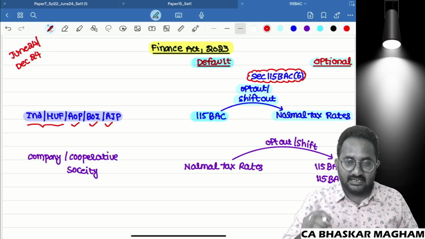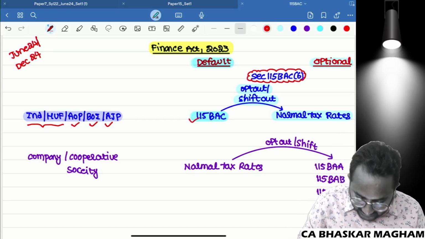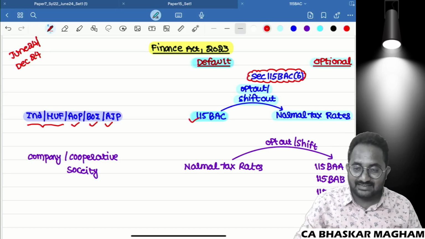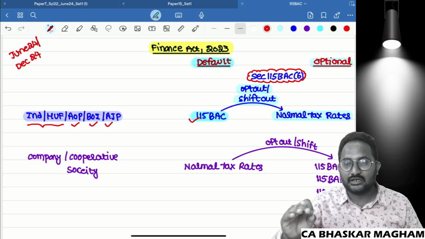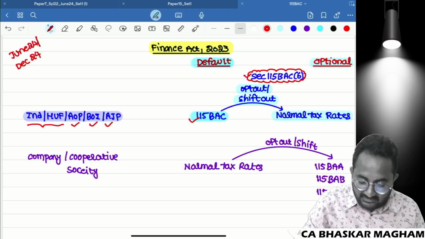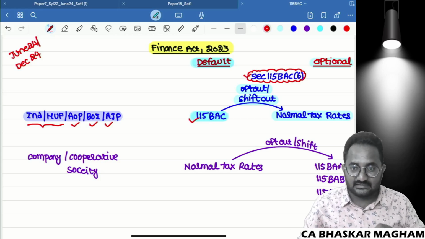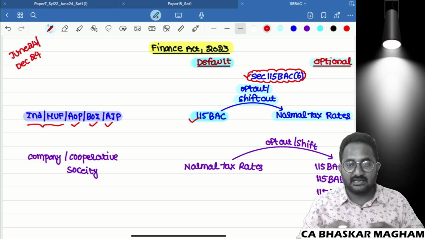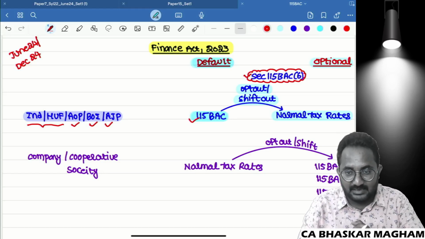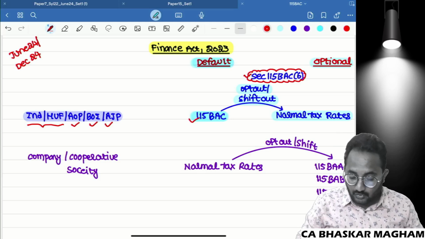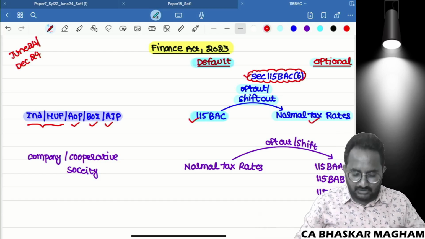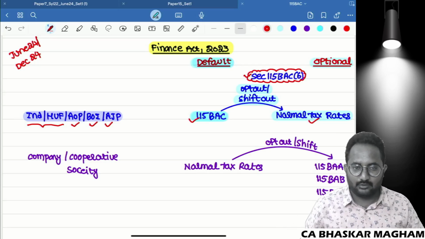Sir, normally the default tax rate is under 115BAC only. If you want to shift out from that 115BAC, yes, you can shift out and opt for the normal tax rate. That is only that option given in section 115BAC subsection 6. That means in an examination, if they have given that 115BAC is chosen as the option provided under section 115BAC subsection 6, it means he is following the normal tax rate. Yes, I will show you some examination questions, MTP questions also.